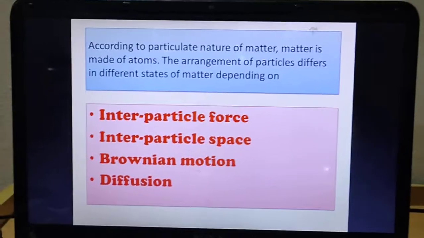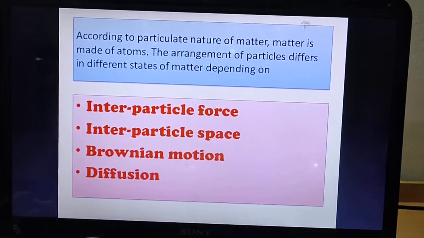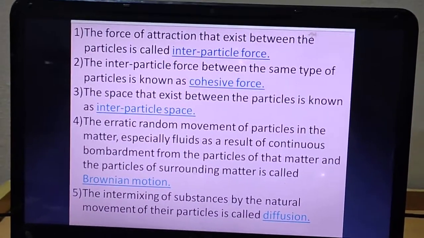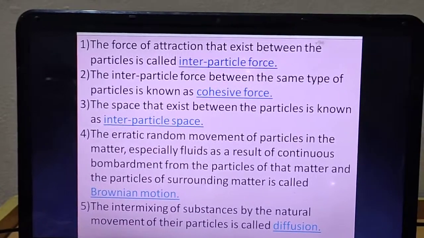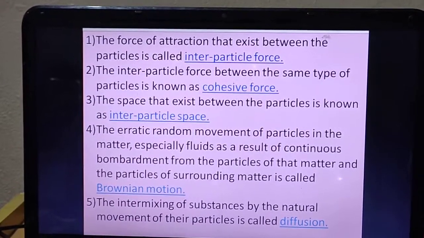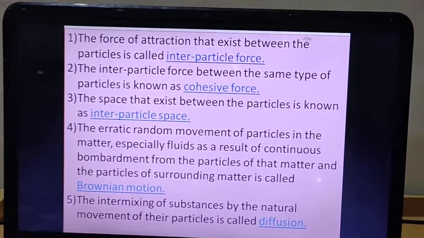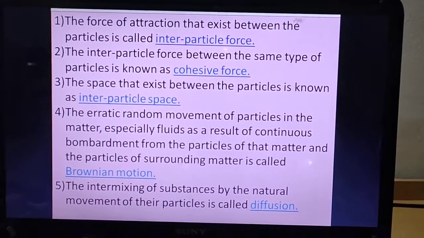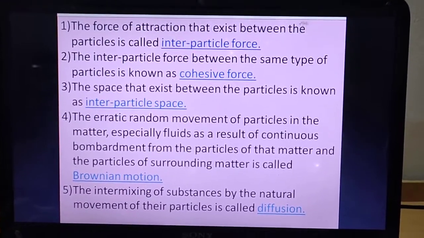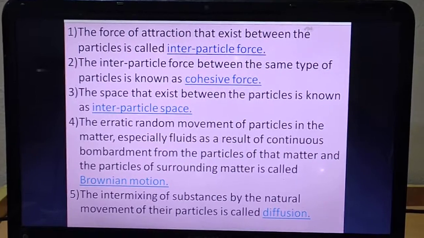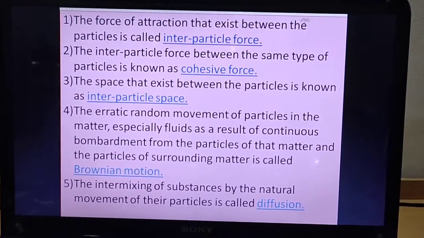Now let's see what these are in detail. The first one, the force of attraction that exists between the particles is called interparticle force. Means what? The atoms which are present in the matter always try to attract one another, and this force of attraction which is present between the particles is called interparticle force.